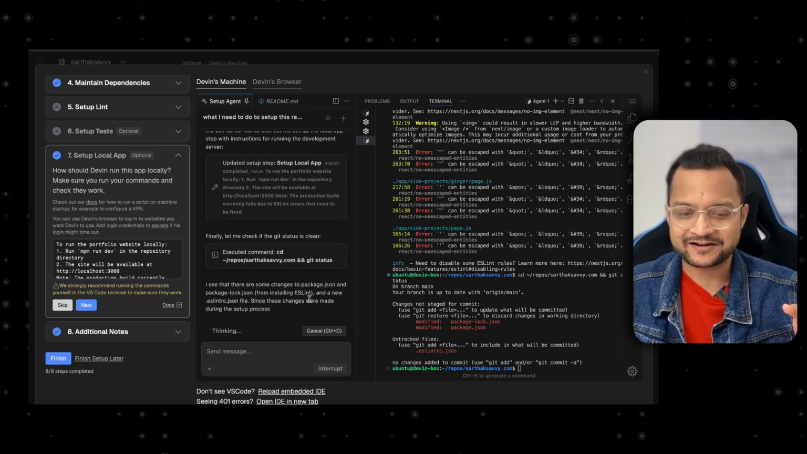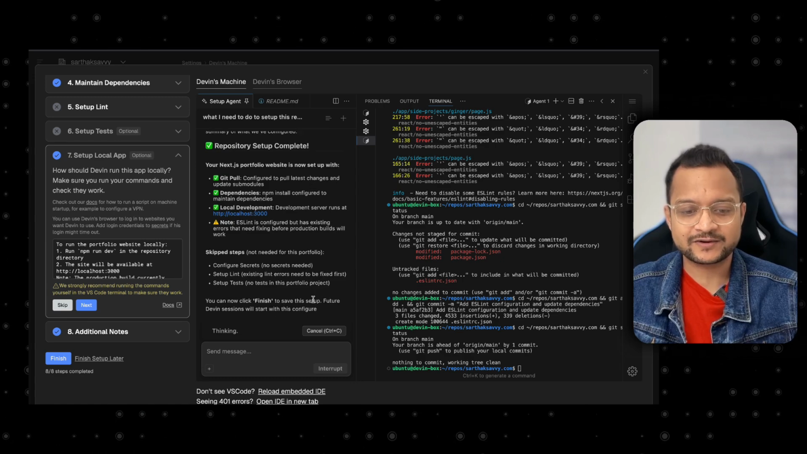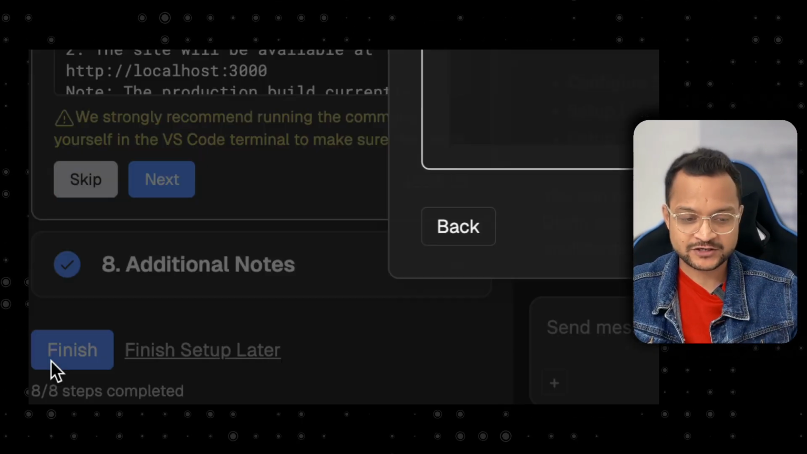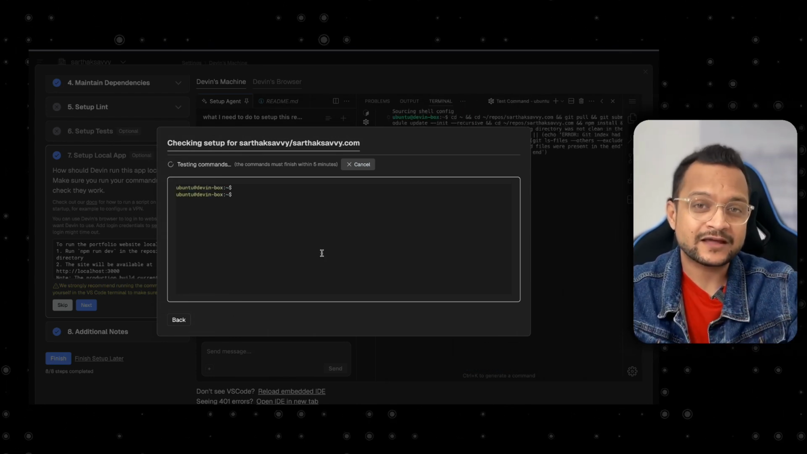Finally, check for the Git status. And finally, you can see it says everything is done. Your repository is done. And now click on finish. You can see now we have finish button. We finish it. And finally, the repository setup is done.